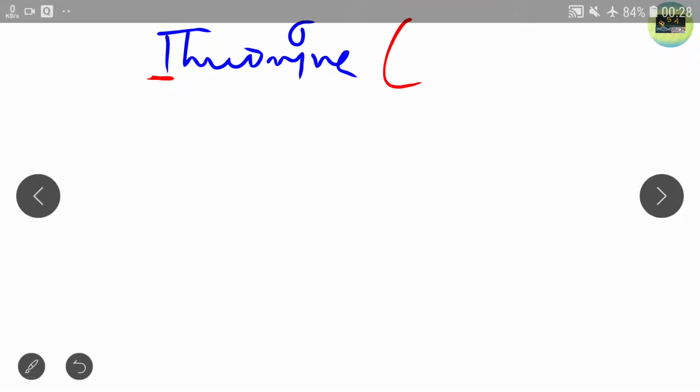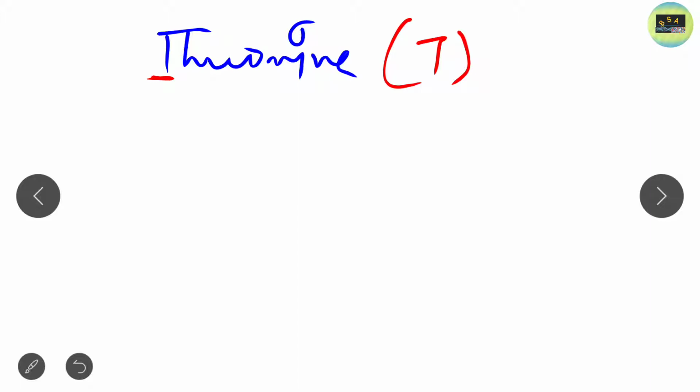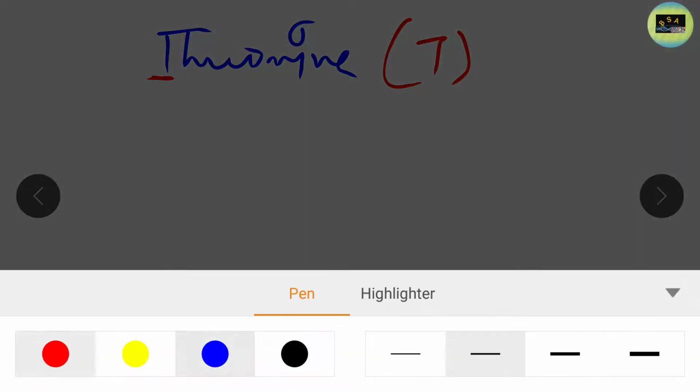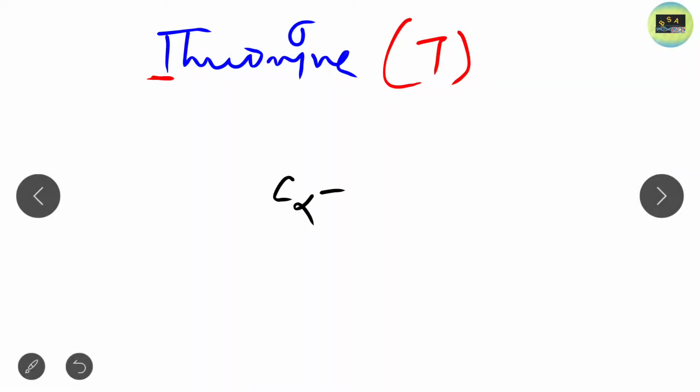Let's look at the structure of threonine. So this is threonine. The single letter word for threonine is T. So serine and threonine both have single letter words according to their names. Just look at the structure of threonine. This is C alpha, this is the acid group, this is the amino group, and this is hydrogen.